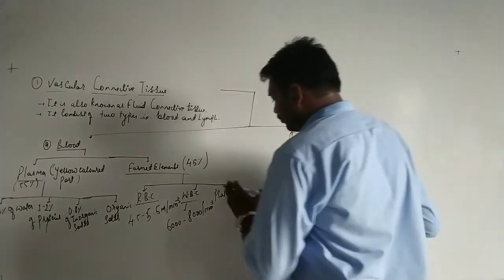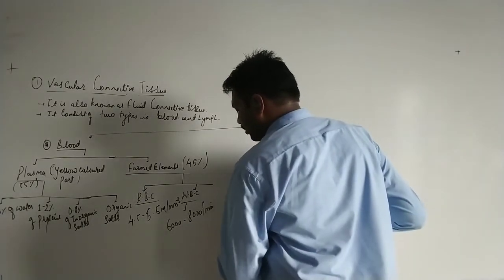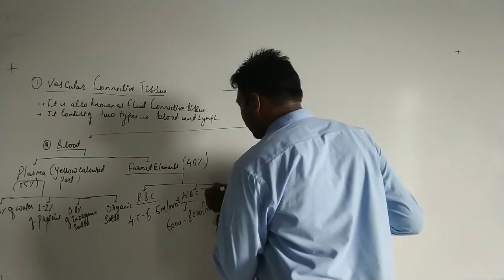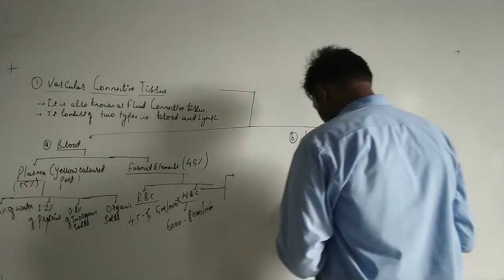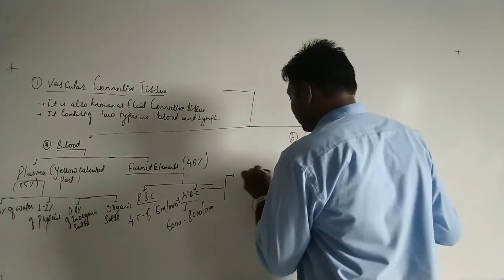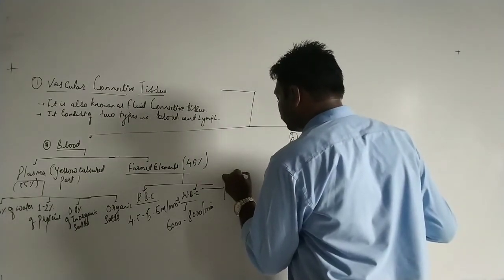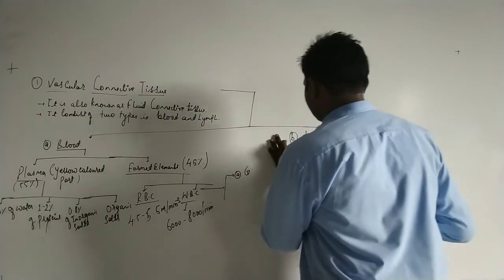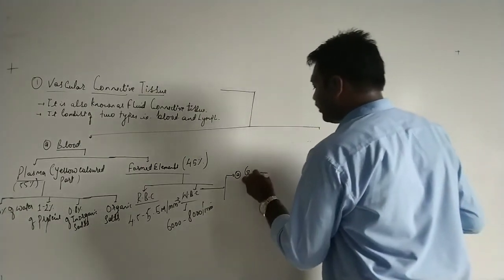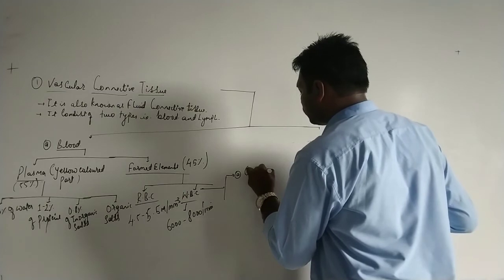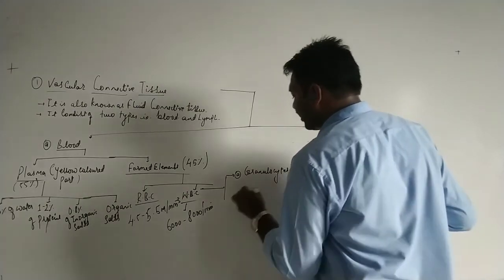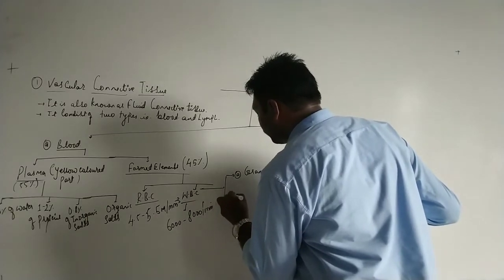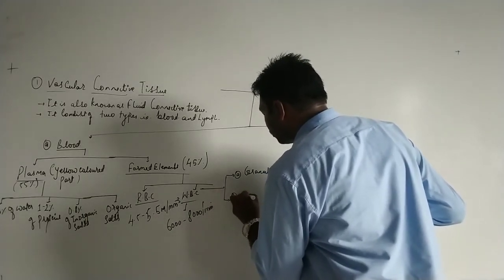We'll write here: in WBC, they are categorized into 2 main types. One is called granulocytes, and another one is called agranulocytes.